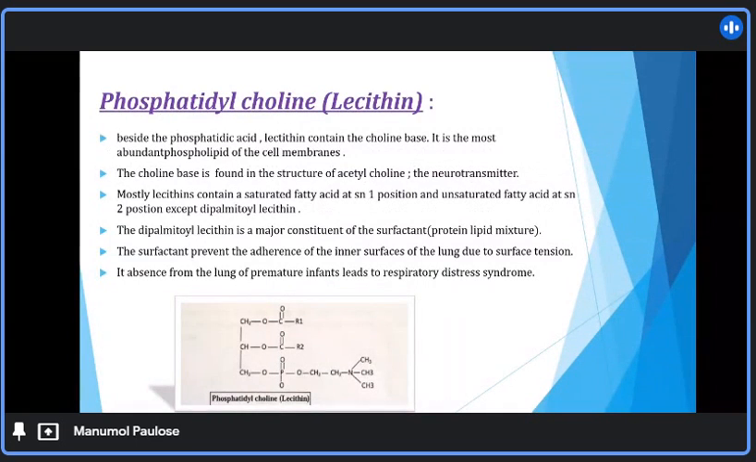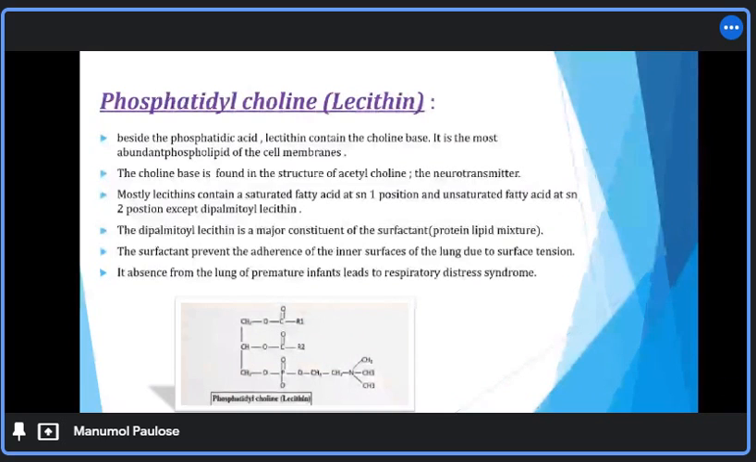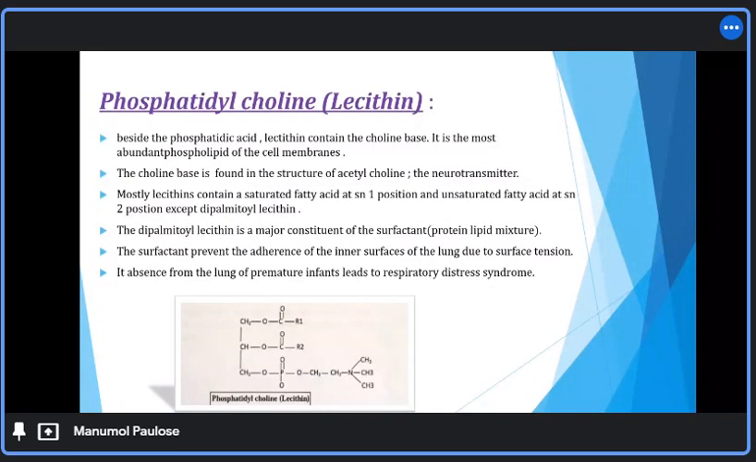Next one, phosphatidylcholine. Besides the phosphatidic acid, lecithin contains the choline base. It is the most abundant phospholipid of the cell membranes. The choline base is found in the structure of acetylcholine, a neurotransmitter. Mostly saturated fatty acid at SN1 position and unsaturated fatty acid at SN2 position, except dipalmitoyl